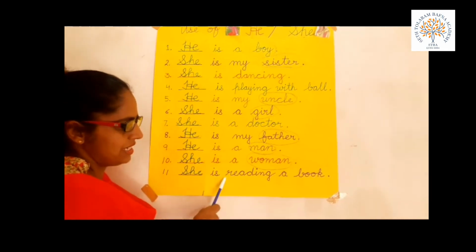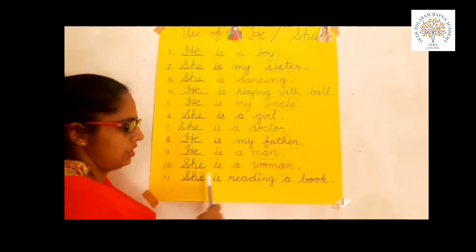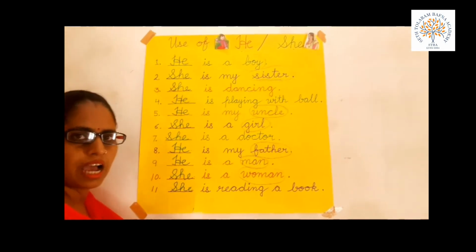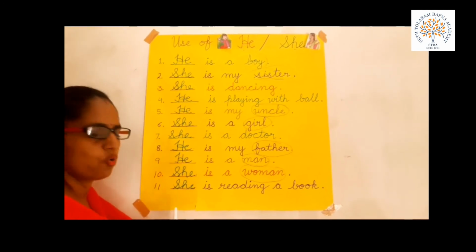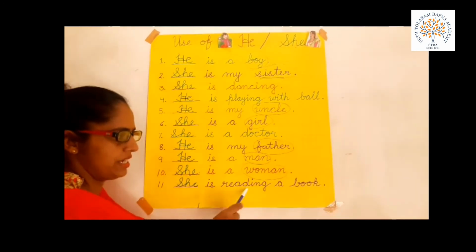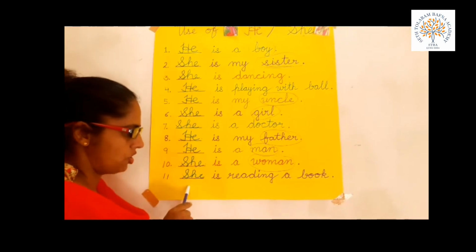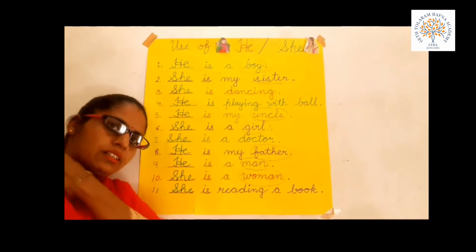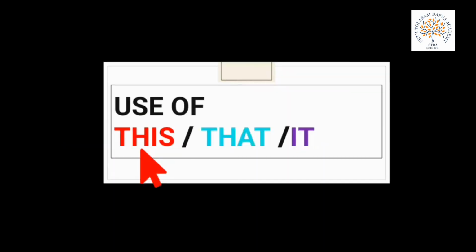Next, Dash is reading a book. Someone is reading a book, male or female, I cannot understand. So I can use he is reading a book or she is reading a book. Both sentences are correct.